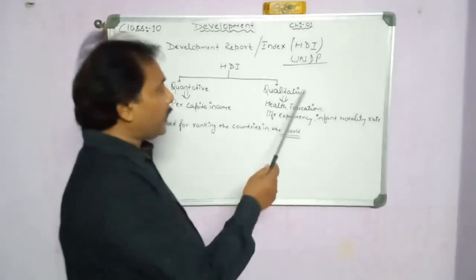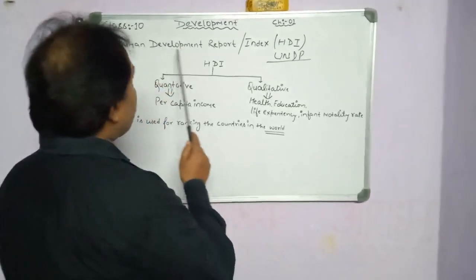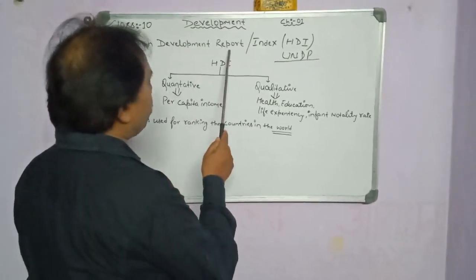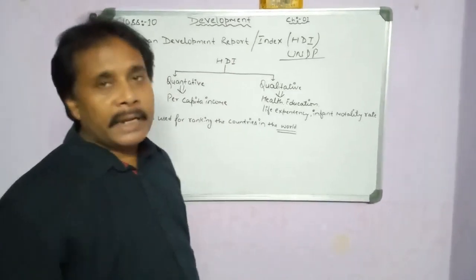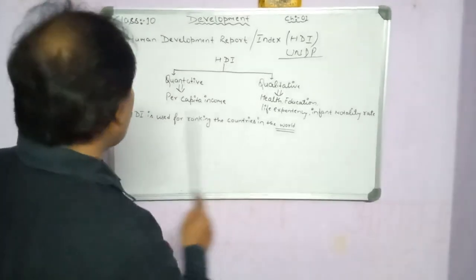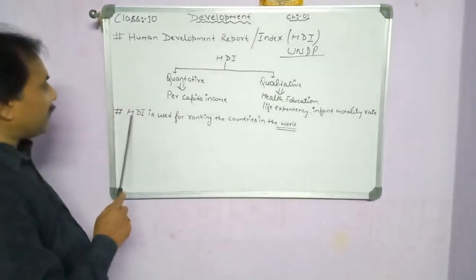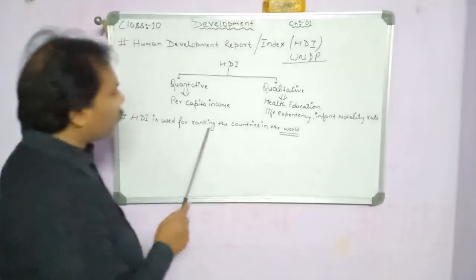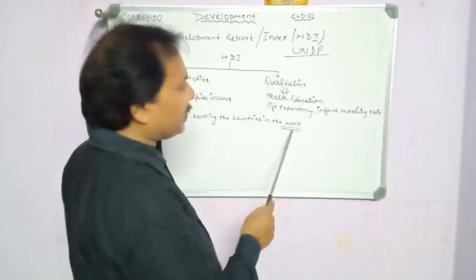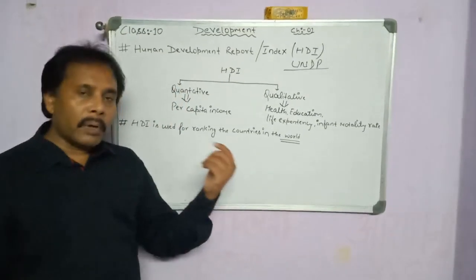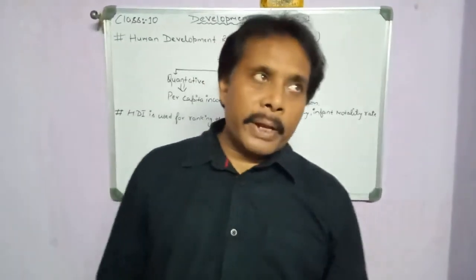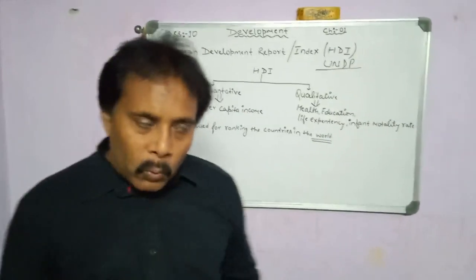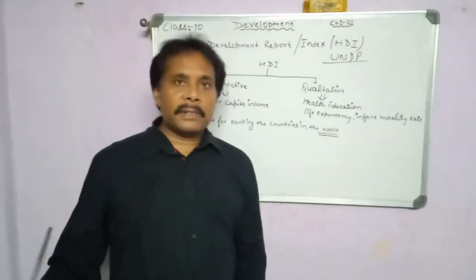So in this way we can say the Human Development Report explains in which situation any country lies. In other words, HDI is used for ranking the countries in the world, that is, number 1 or 2. Here I want to take one example from our own book: India and Sri Lanka.